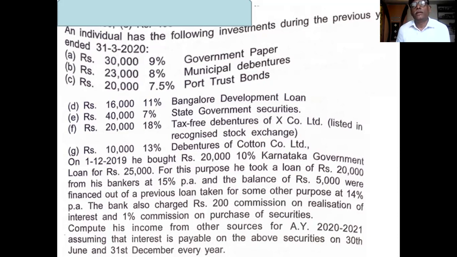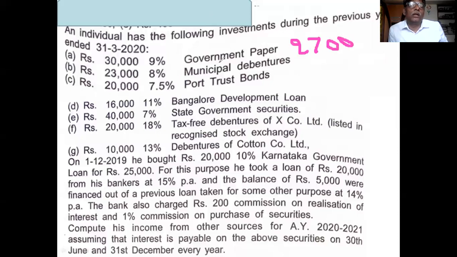Investment means principal is there, you have to calculate interest. You see this, 30,000, 9% government papers. What is the interest on 30,000 at 9%? 2,700 is the interest on the first. Okay.